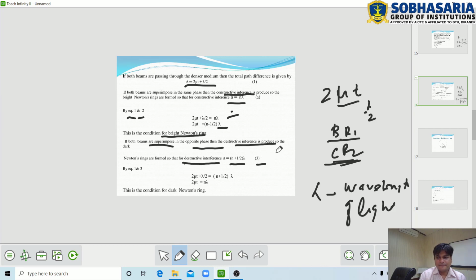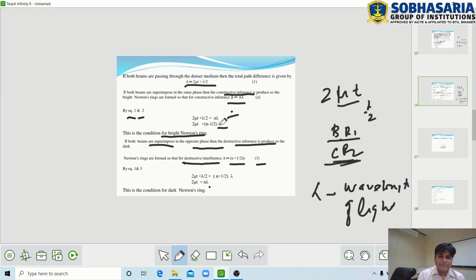This is equation third. Now by equations first and third, the left sides are equal, therefore the right sides are also equal, so we can write 2 mu t plus lambda by 2 equals (n plus 1 by 2) lambda. Again calculating the value of 2 mu t, we get 2 mu t equals n lambda. This is the condition for dark Newton's ring.